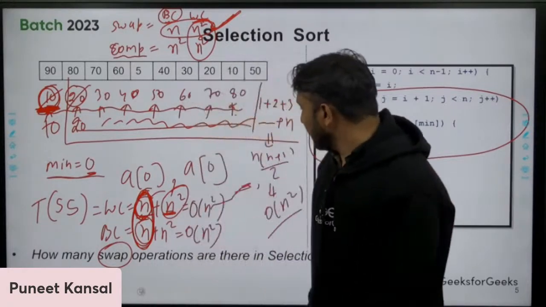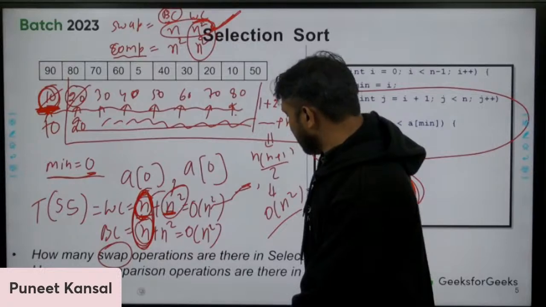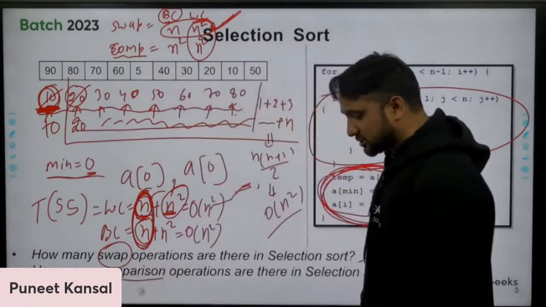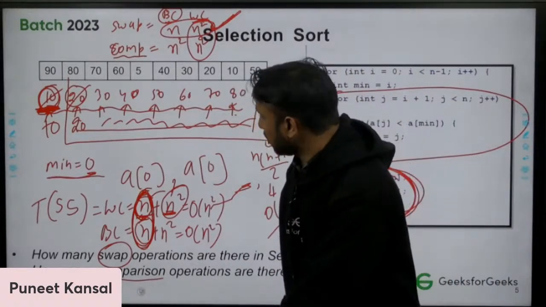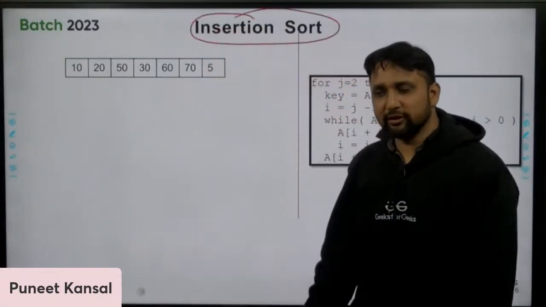Okay. So you know this thing, both of these questions, number of comparisons and number of swaps in selection sort, and that question is also clear, why selection sort is better than bubble sort. Now let's move to the insertion sort, and there was another question.